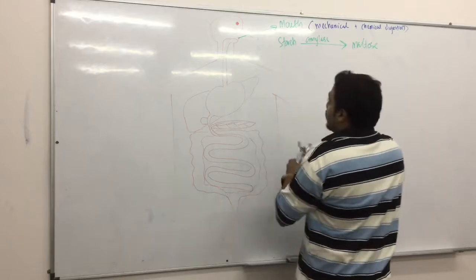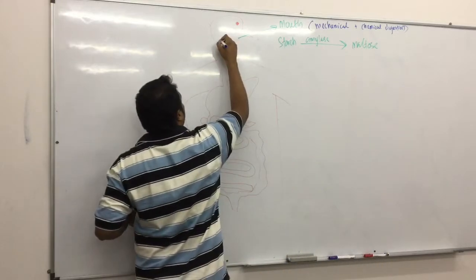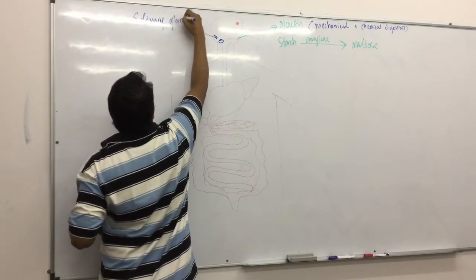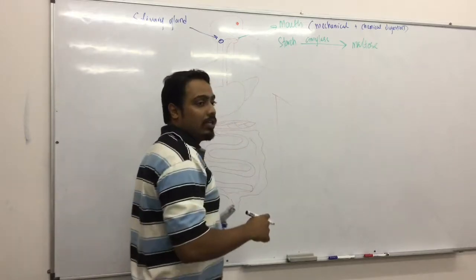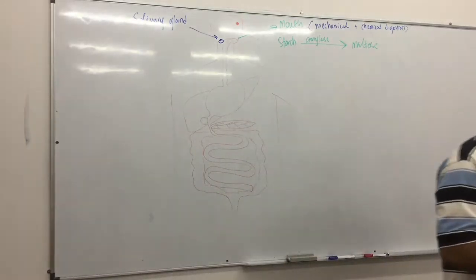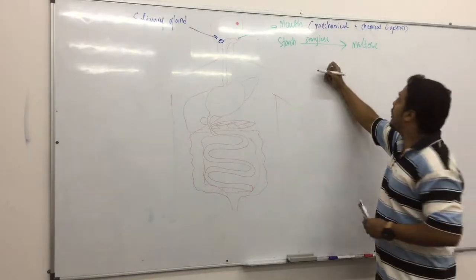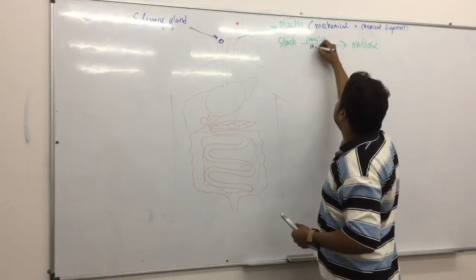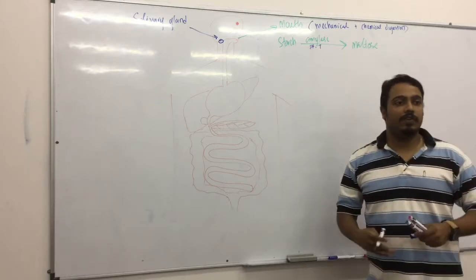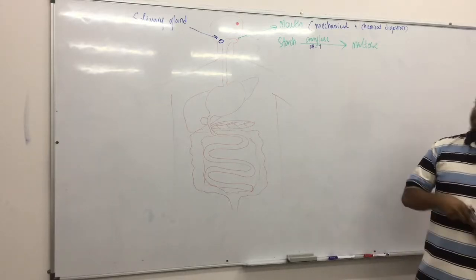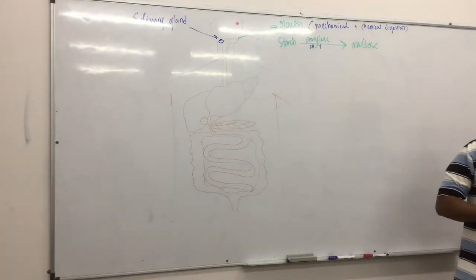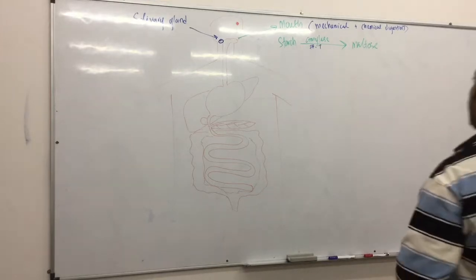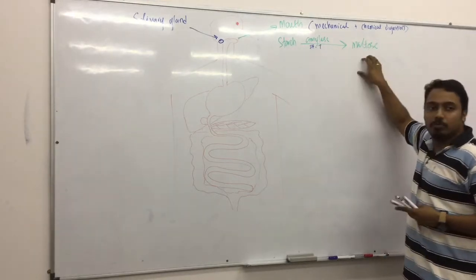Since this amylase in the mouth is produced by salivary gland at the back here, so this is salivary gland. The salivary gland produces amylase, so we call it salivary amylase. Okay, but it is essentially amylase. Generally this reaction needs to be at pH 7, close to 7, 7.1, 7.2, that's fine. But it has to be neutral. Okay, that is optimum for the functioning of amylase. So starch, amylase breaks it down to maltose.